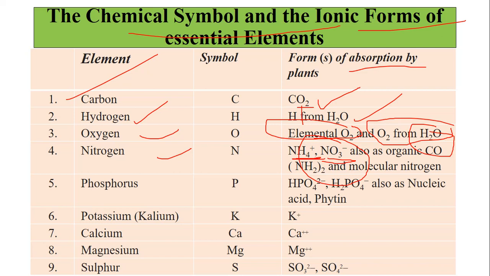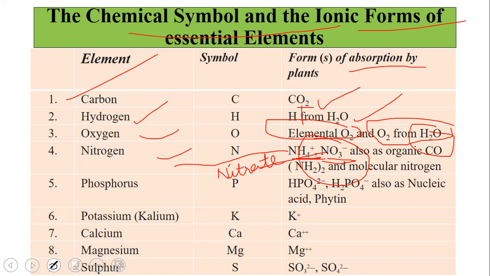The majority of plants take up nitrogen in the form of nitrate. Only a few plants take up nitrogen in the form of ammonium, like rice, potato and sugarcane, which take it up in ammoniacal form, but most plants take nitrogen in the form of nitrate, and these are all inorganic in nature.